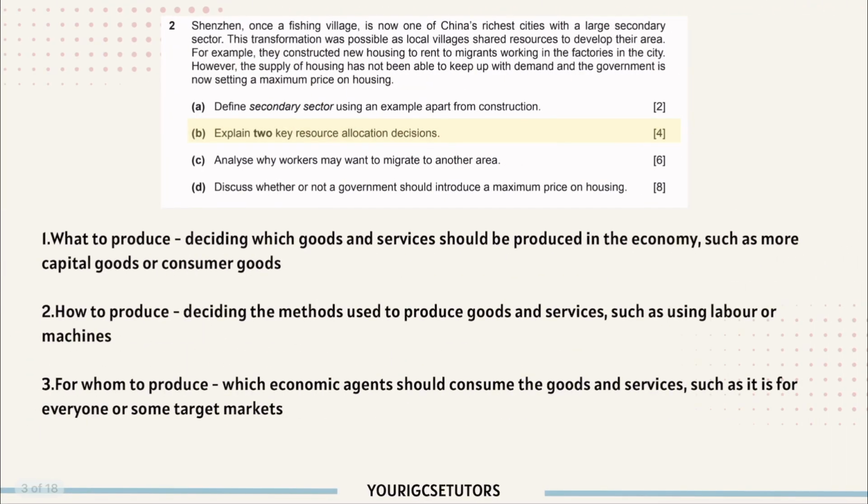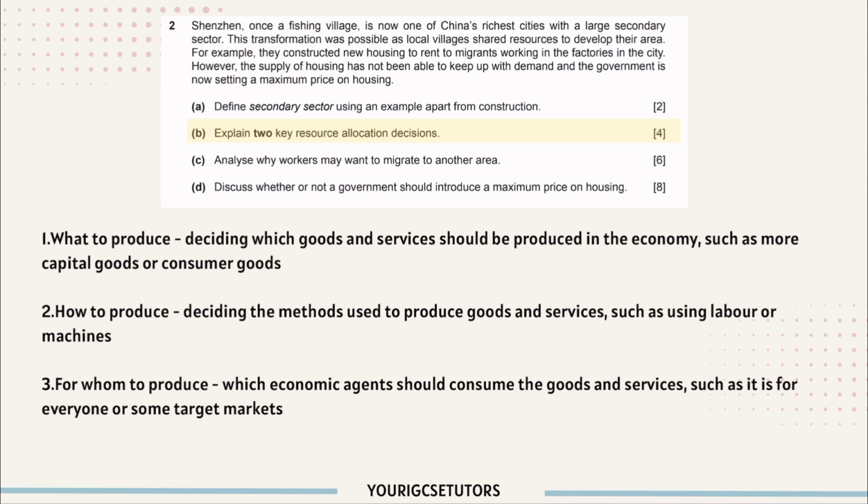Question 2b. Explain two key resource allocation decisions. There are in total 3 allocation decisions, so you can just pick 2 to write, but I'll show you these 3. First, what to produce. Deciding which goods and services should be produced in the economy, such as more capital goods or consumer goods. Or you can give any example, like to produce more healthcare or education.